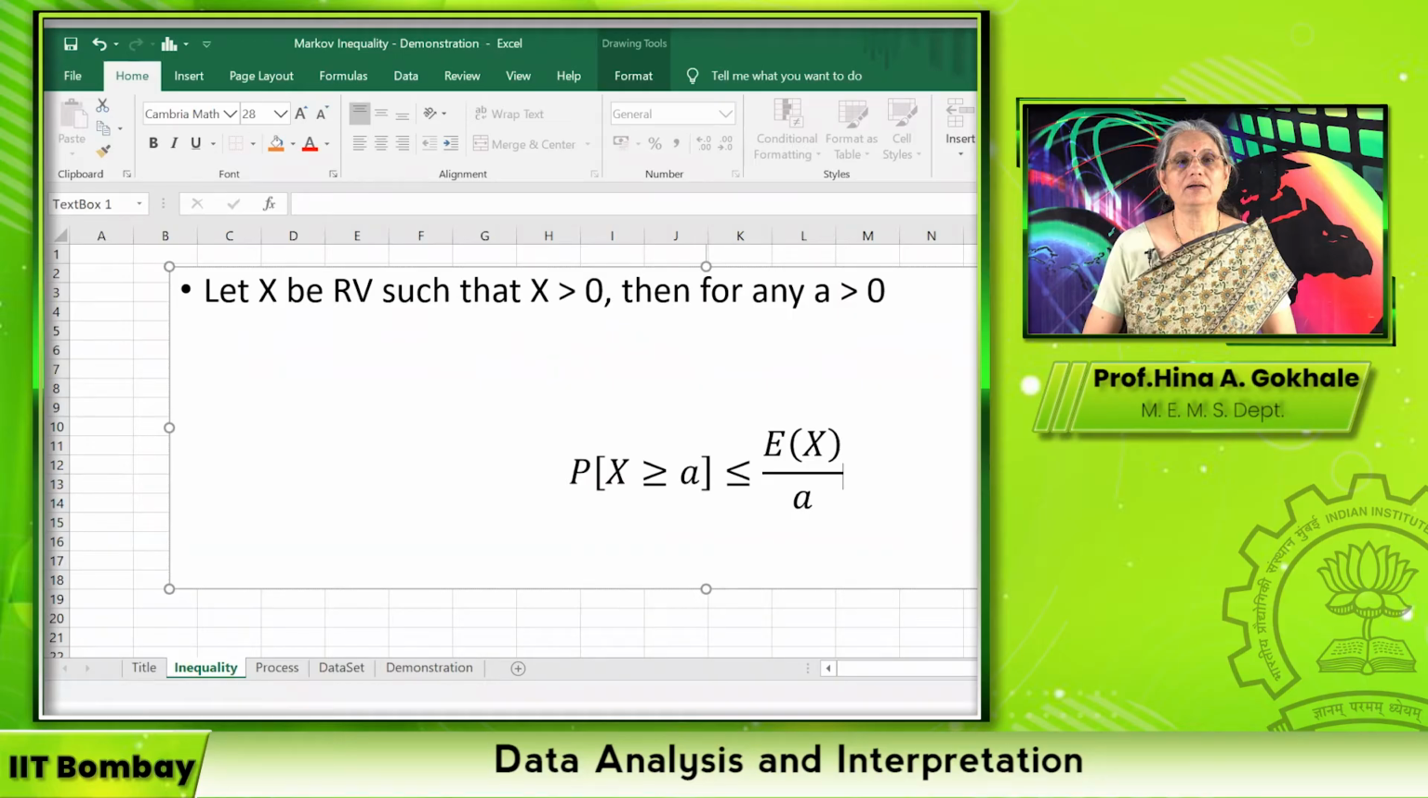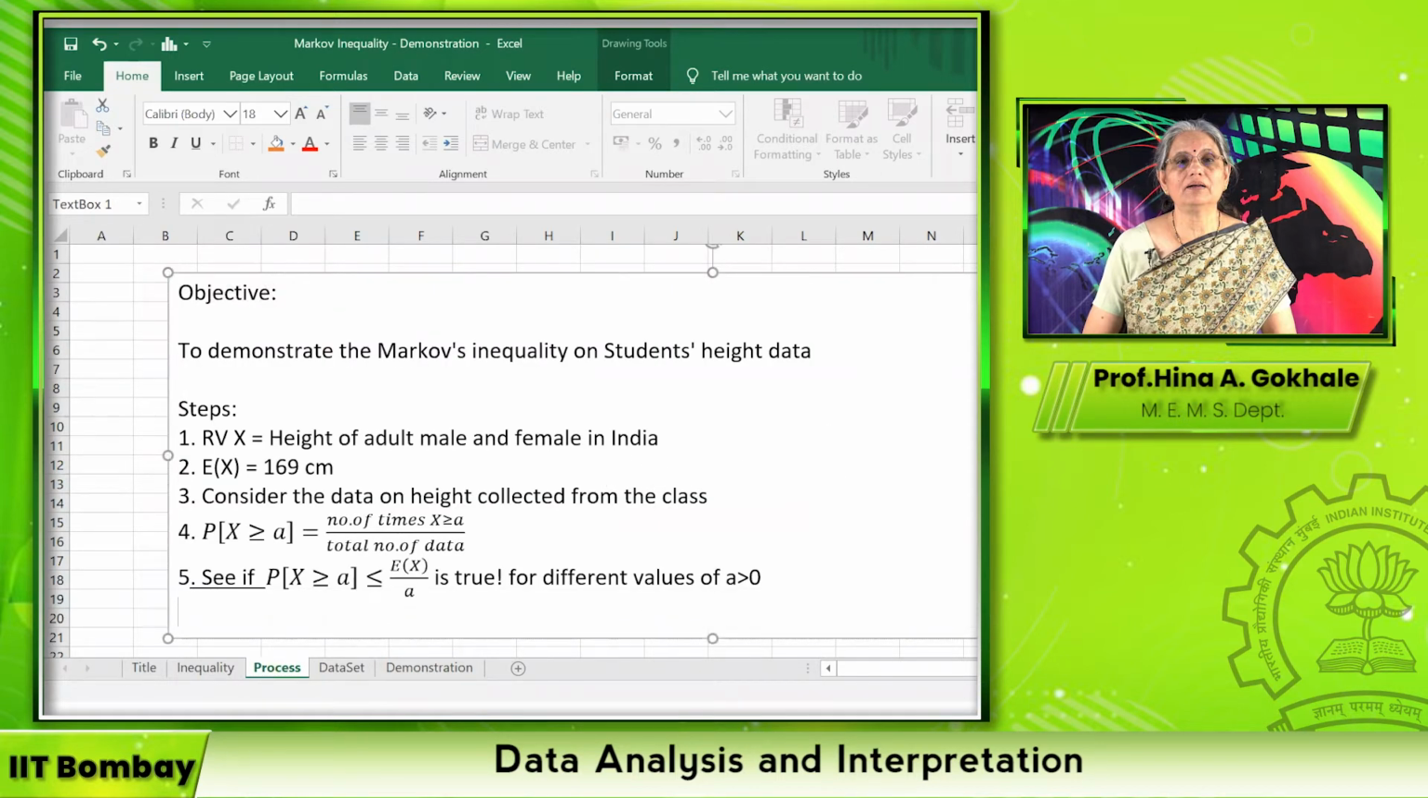Hello and welcome back to Data Analysis and Interpretation course. In this session, we are going to look into a demonstration or an example of Markov's inequality. Let us see what is the Markov's inequality. The statement is that let x be a positive random variable and let a be any positive number, then probability that x takes on value larger than or equal to a is smaller than the ratio of expected value of x and a.